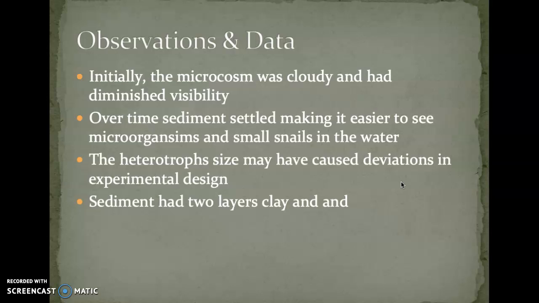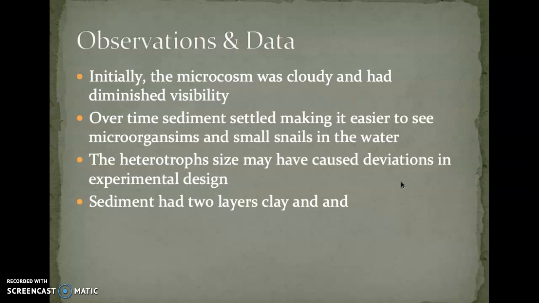The macroorganisms I saw were 3 small snails that were kind of hidden in the sediment. The heterotroph I selected, I believe, was too large for the microcosm, as it did impede the visibility of the majority of the microcosm.